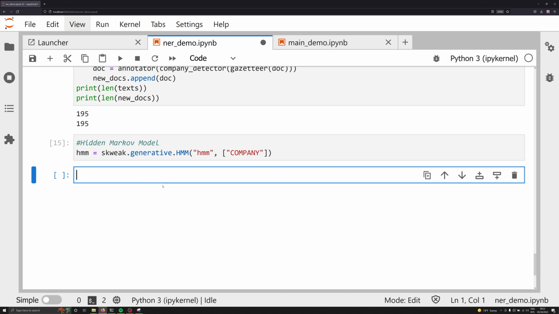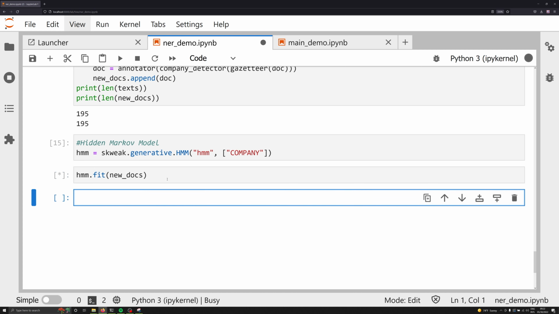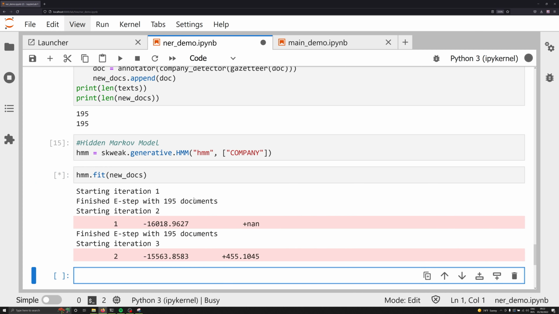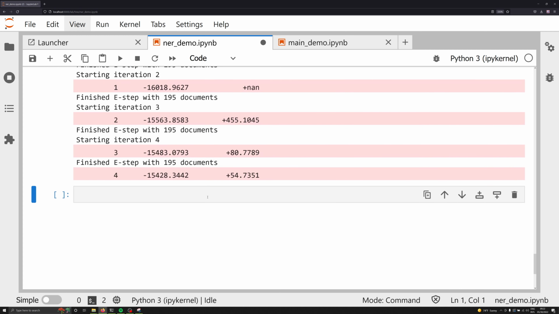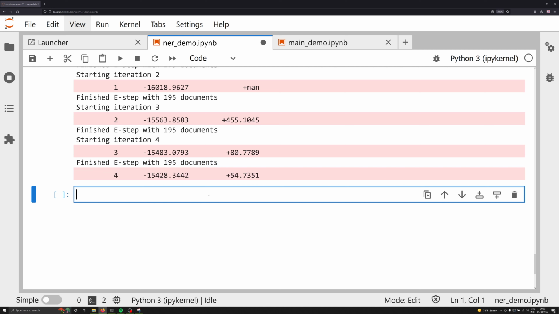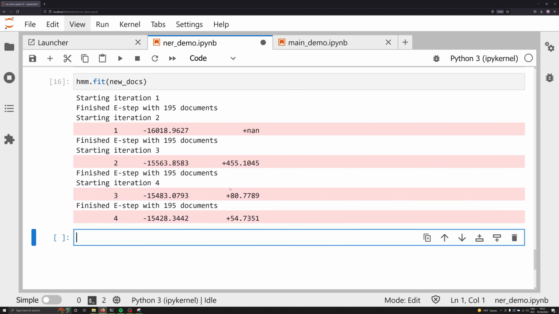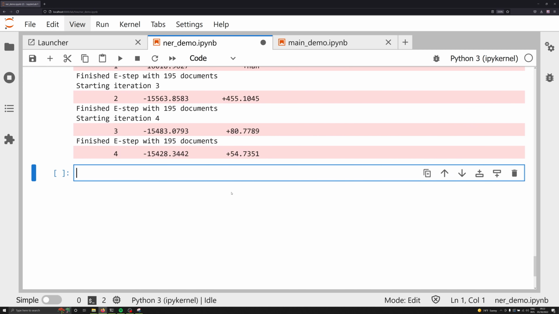At this point comes time to actually fit the HMM model, and we do this by simply saying hmm lowercase dot fit, just like you do with any other machine learning library, and we're going to fit it with our new documents, which all have corresponding labels. I'm going to execute this cell, and you're going to see it iterate over something multiple times. In our case, it iterated over it 4 times with 4 different epochs, and you can actually analyze the results right here. We're going to skip that for right now and just take a look at what this looks like by simply displaying one object.